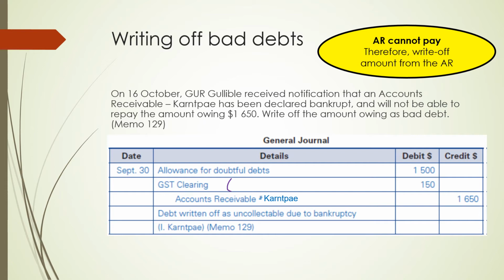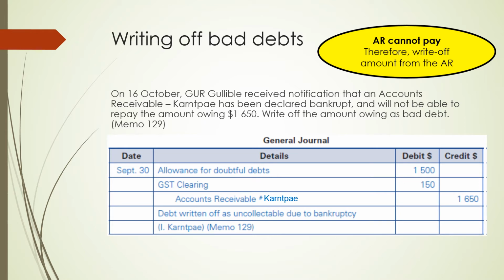Therefore, the GST liability that we would have recognized when the sale happened is now being reversed. Therefore, the GST liability is decreasing, and that is why we record the GST adjustment of $150 on the debit side.